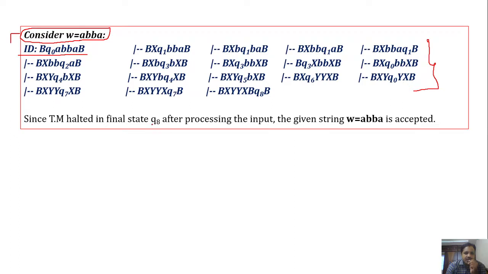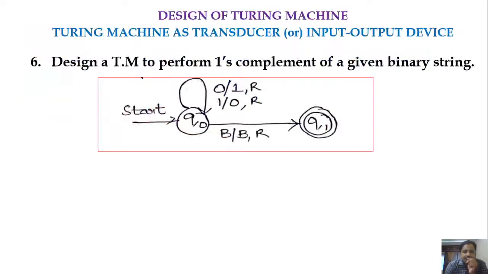Okay, and after processing ABBA, the Turing machine halts in a final state Q8, so the string is said to be accepted. Okay, so if the Turing machine halts in a non-final state for a given string, then that string is said to be rejected. Okay, that string will not be accepted by the Turing machine. Okay, so this is the problem which we already discussed.